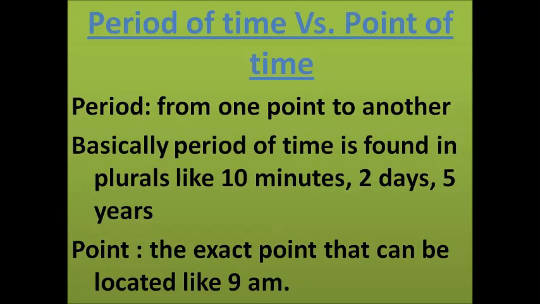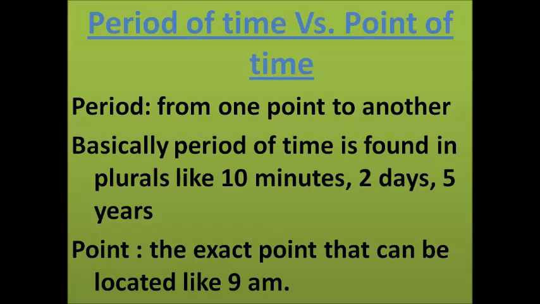First, period means a duration of time from one point to another. Basically, period of time is found in plural forms like 10 minutes, 20 minutes, 2 days, 3 days, 7 years, 5 years, 10 years. So period of time runs from one point of time to another point of time. This is what we call period of time.